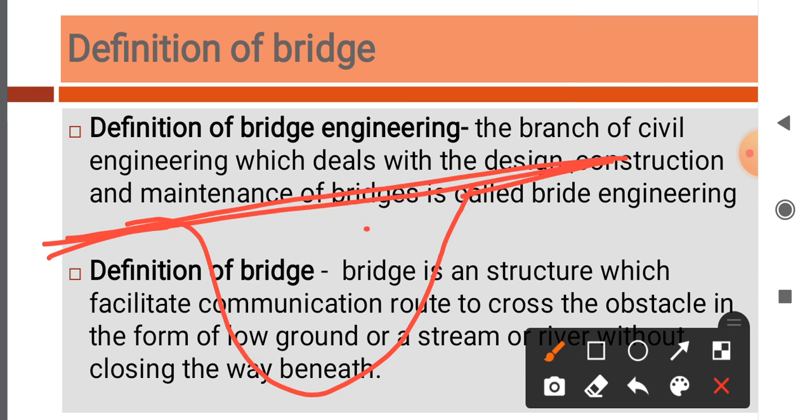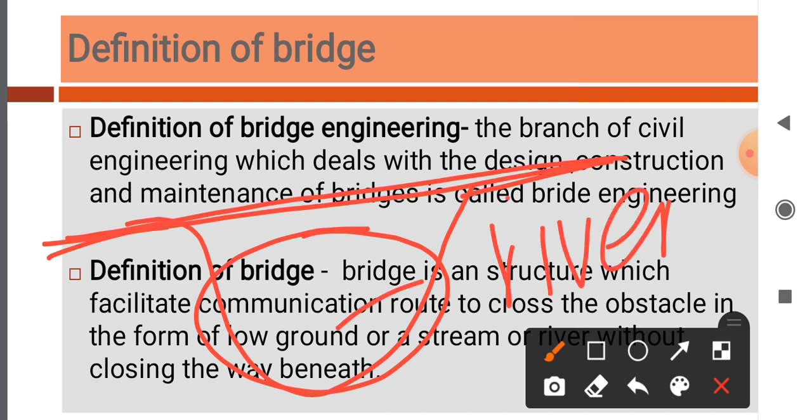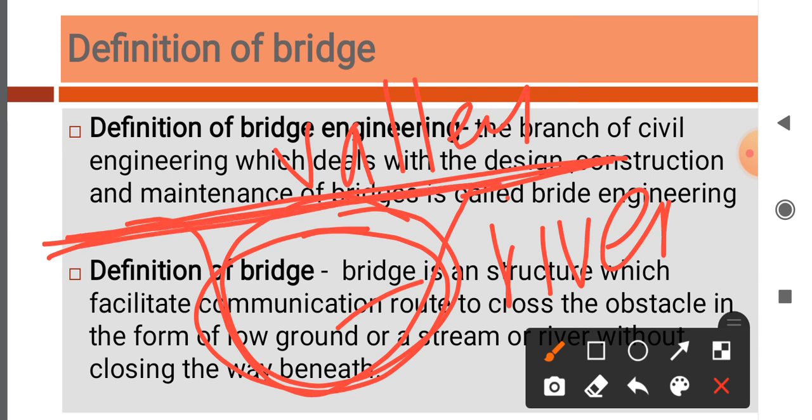This is the way of the obstacle. This is the river or valley. This may be river or maybe valley. Over this obstacle, a structure is constructed without closing the way of the obstacle, and it is called a bridge.